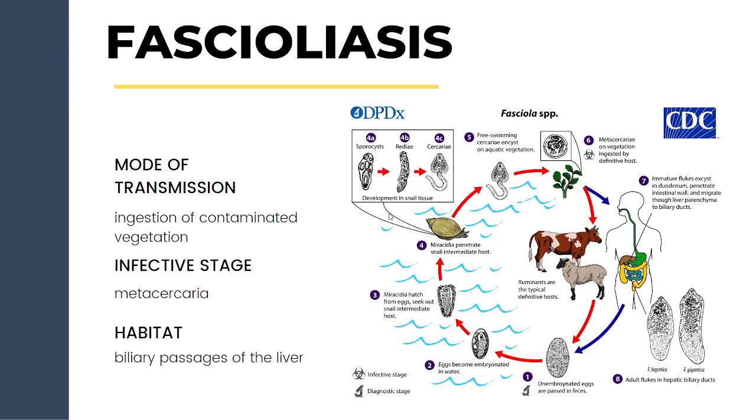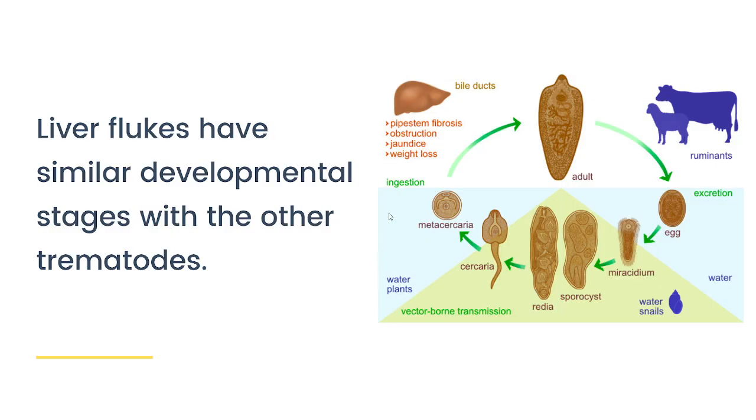So the life cycle begins when sheep, cattle, or sometimes humans acquire infection by eating vegetation containing metacercariae. After ingestion, the metacercariae excyst in the duodenum and juvenile flukes migrate through the intestinal wall, peritoneal cavity, liver parenchyma, and into the biliary ducts where they develop into adults. This migration takes 3 to 4 months in humans. Let's see how these worms behave.